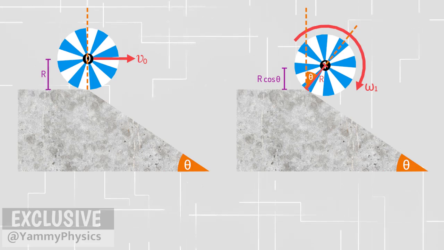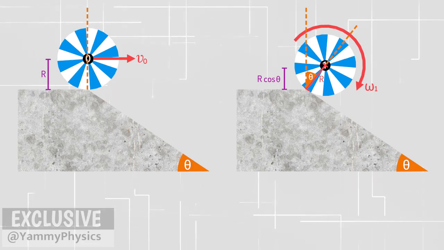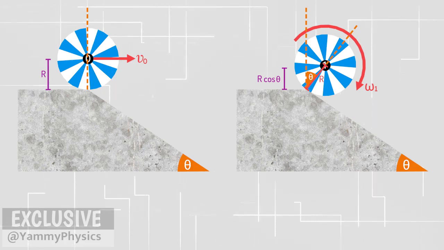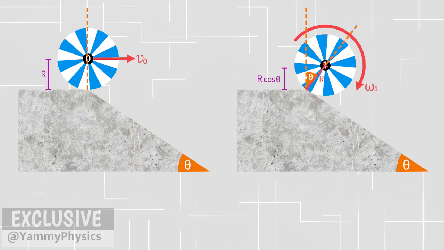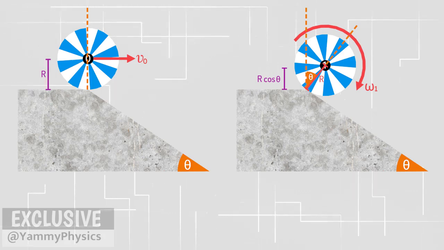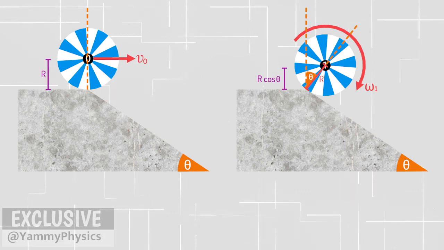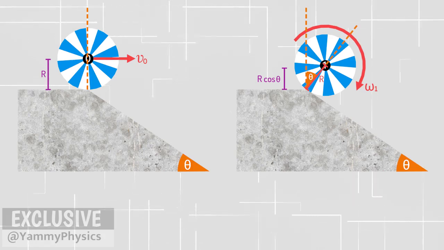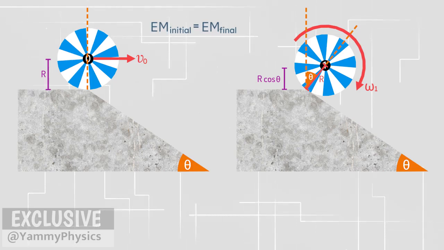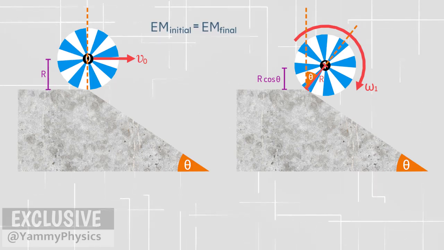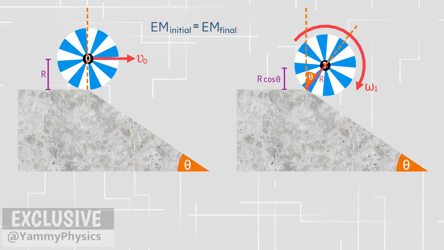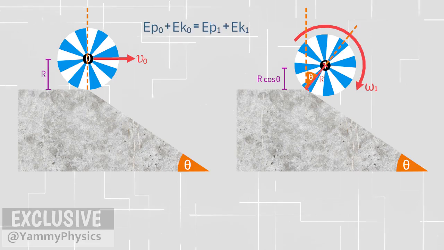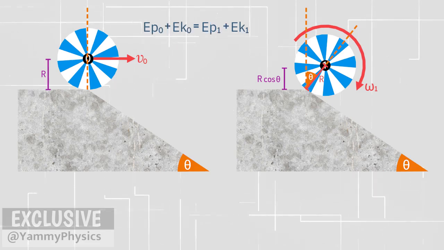We already know the parameters for the initial and final conditions. It is a common belief that if we know some parameters at different points, then we can test the law of conservation of mechanical energy at both points. Let's just write, the mechanical energy at the initial condition is the same as the mechanical energy at the final condition. Since there is no energy dissipation, the mechanical energy consists only of potential energy and kinetic energy.